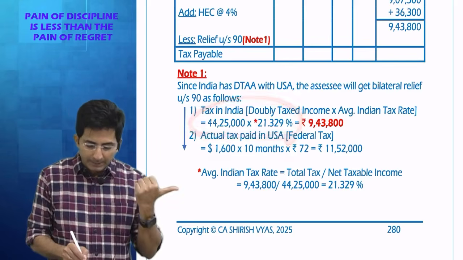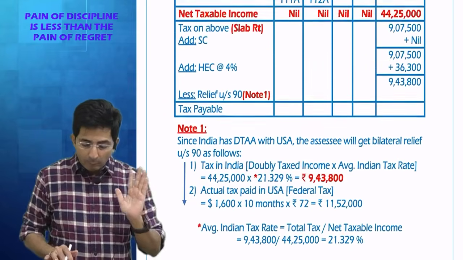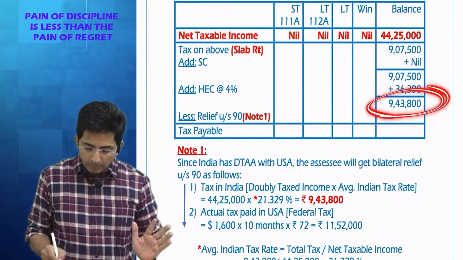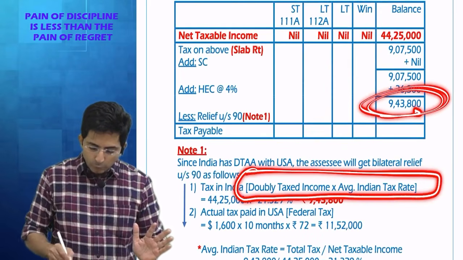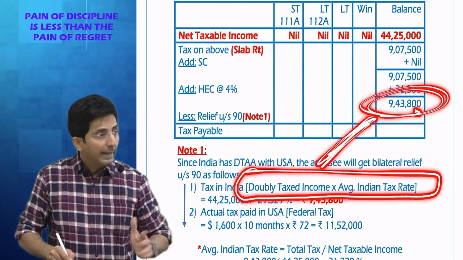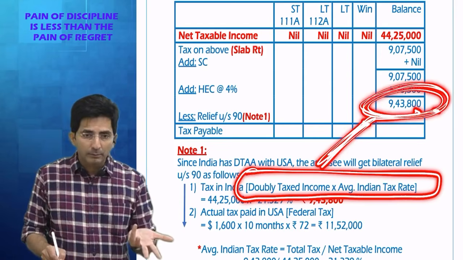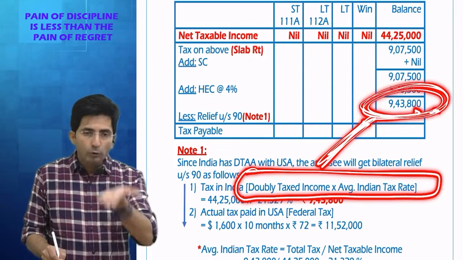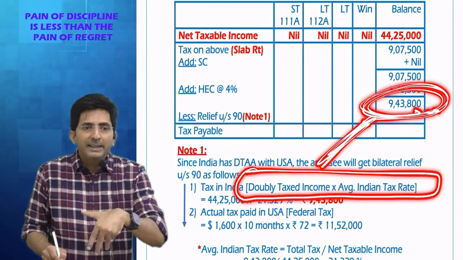Because this is in decimals. It's not the exact number. And why am I confident that doubly taxed income into average Indian rate should be the same as my answer? Because my actual answer which I have got after HEC is fully attributable to the US salary. I don't have any other income in India, na?